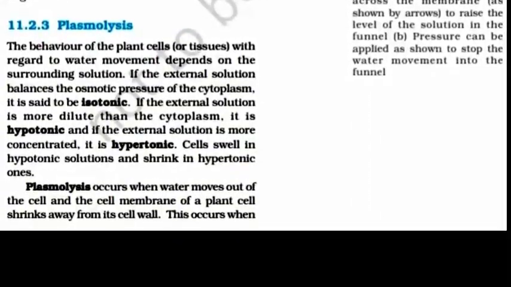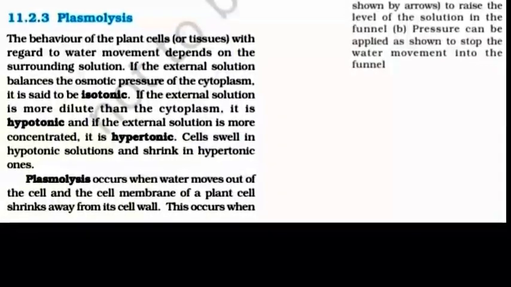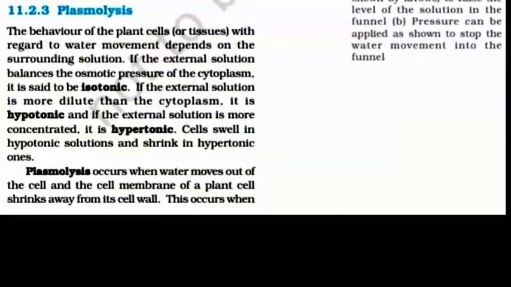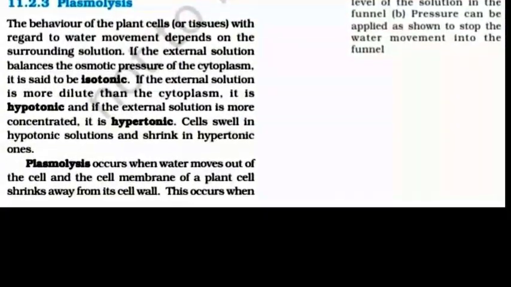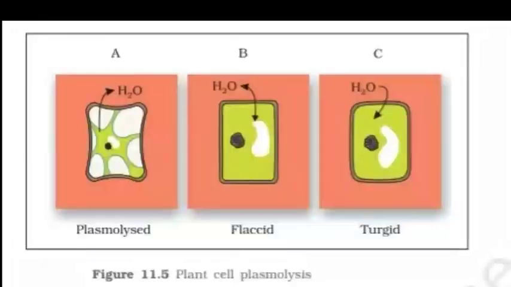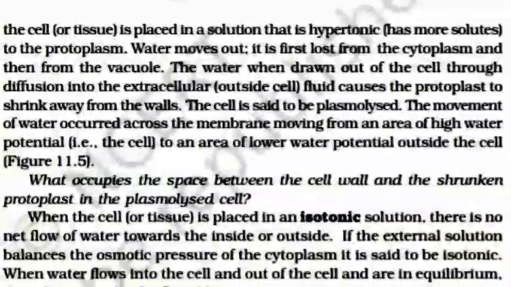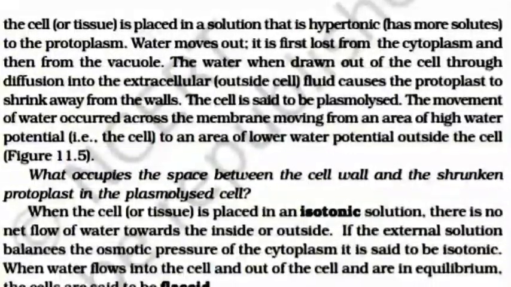Plasmolysis occurs when water moves out of the cell and the cell membrane of the plant cell shrinks away from its cell wall. This occurs when the cell or tissue is placed in a solution that is hypertonic.